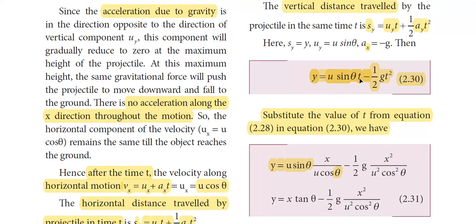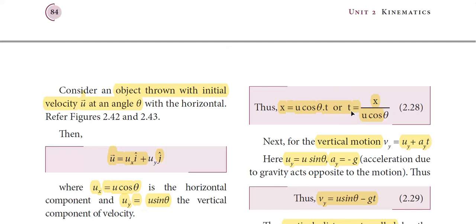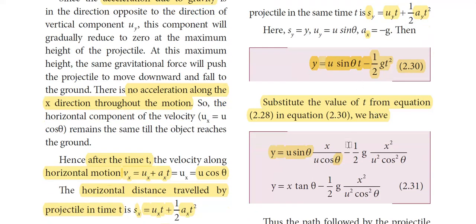In the equation y = u sin θ t - 1/2 g t², if we substitute the value of t, which is x by u cos θ, we have y = u sin θ times x by u cos θ, minus 1/2 g times (x by u cos θ) squared, which is x² by u² cos² θ.